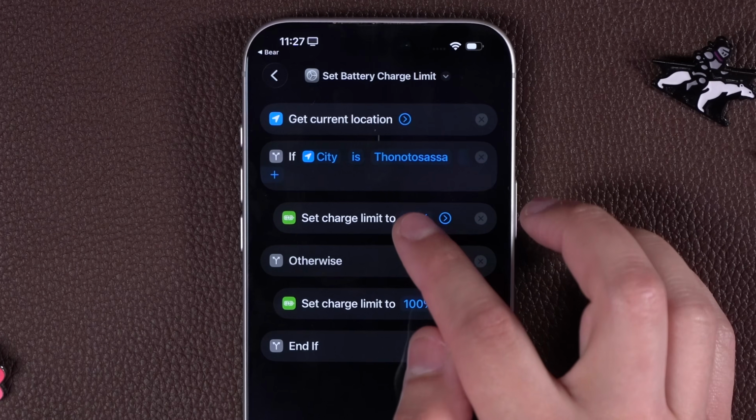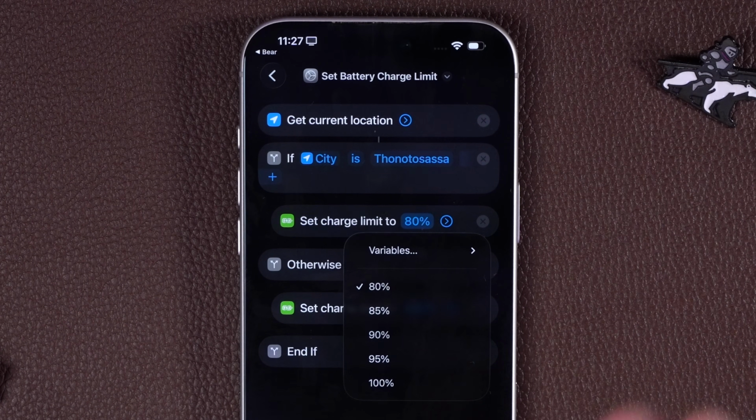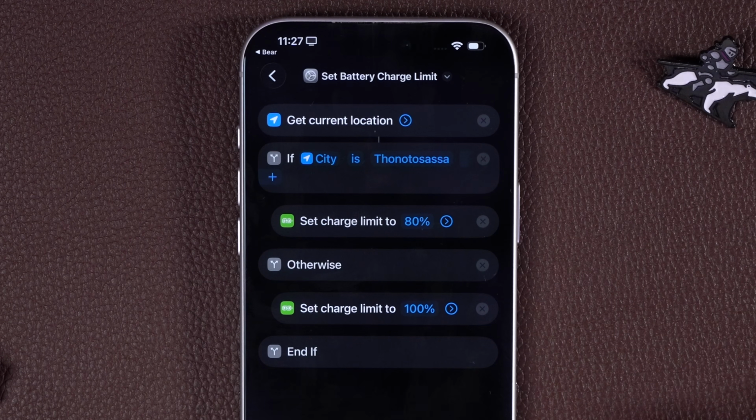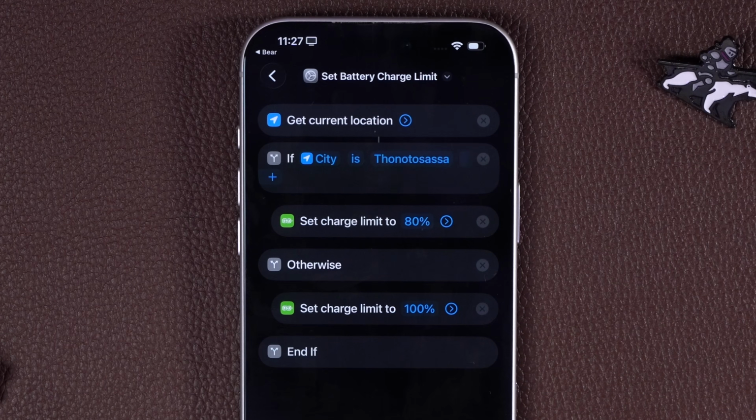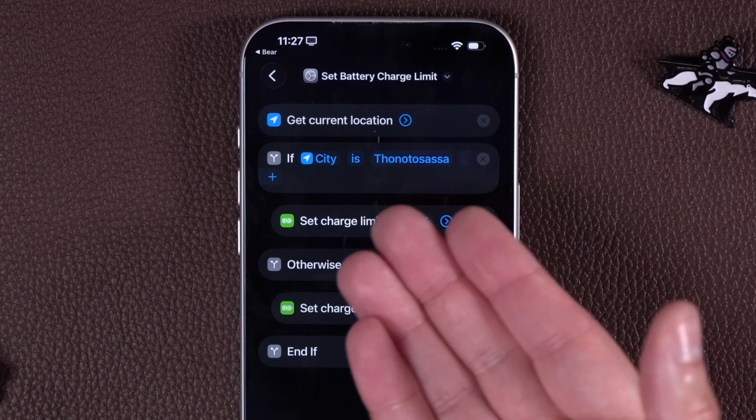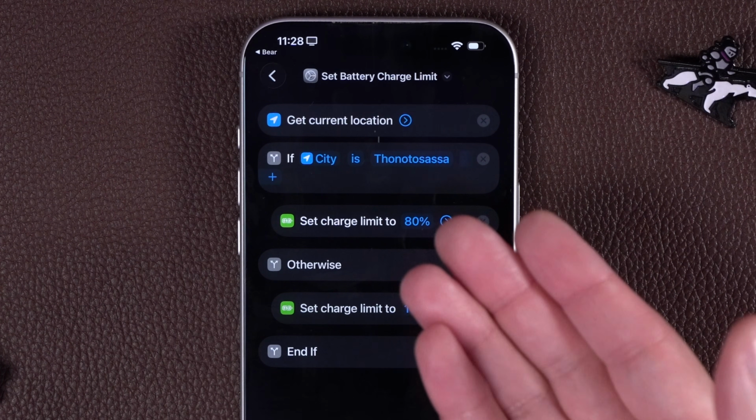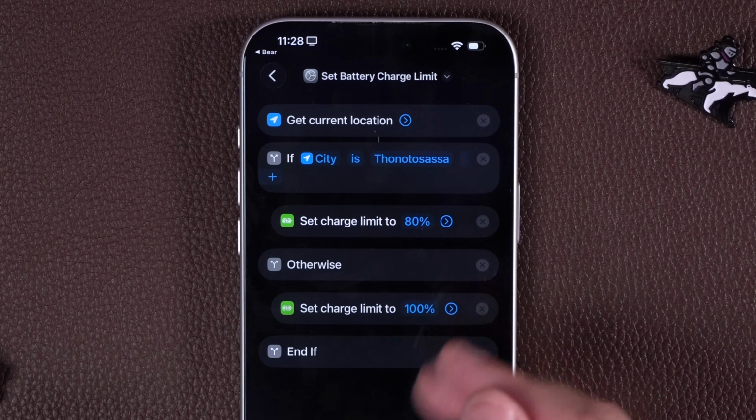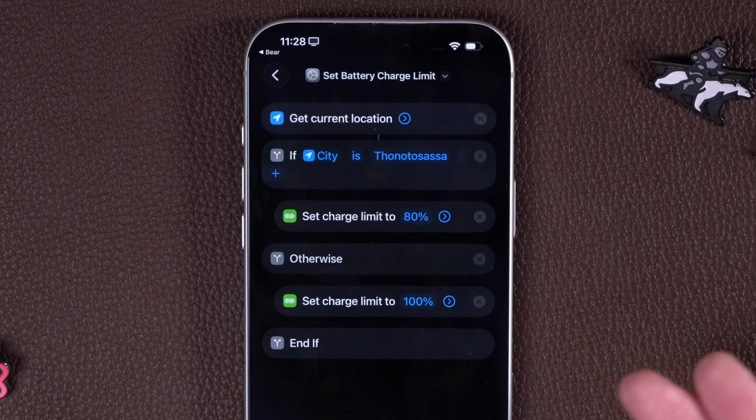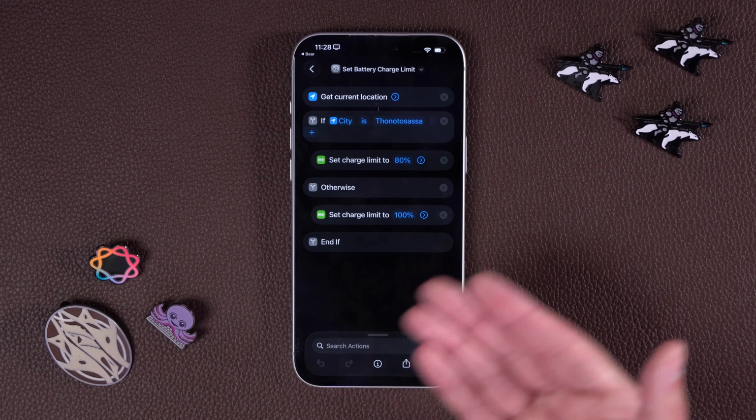You can actually set the charge limit all the way down to 80% if you really want to protect battery health. But I made this shortcut, which you can use in an automation, maybe run it every day at 6 p.m. Then you can do something like if your phone or you are currently in your home city, set the charge limit to 80%. Otherwise, if you're away from home, like when you're traveling, you might want to charge to 100% so you have full battery.